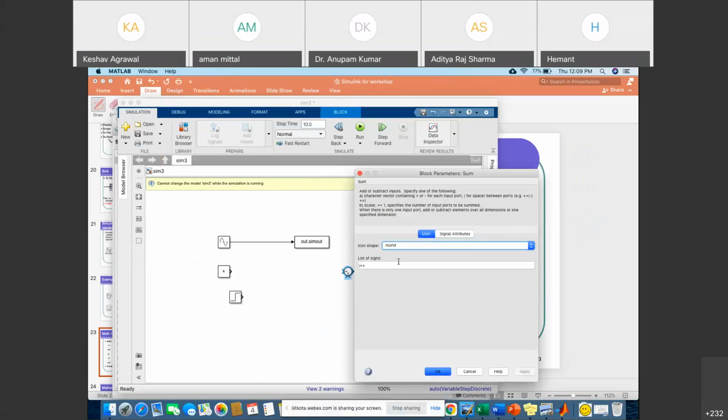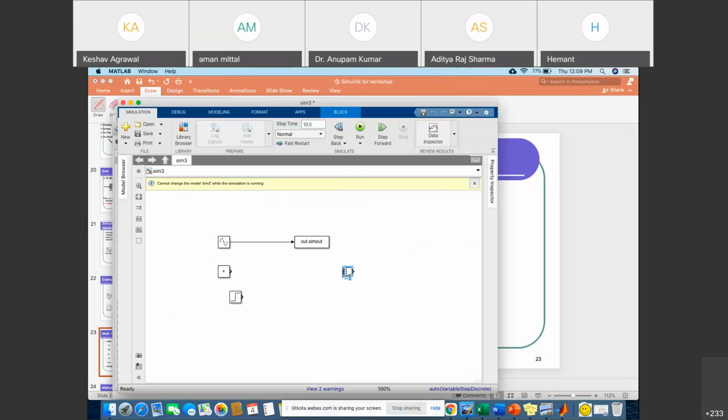So after double clicking on it, you will get the shape. You can make it rectangular or round as per your requirement, and choose how many inputs you want. Suppose we want 4 inputs, so you can see now it can take 4 inputs and give 1 output.